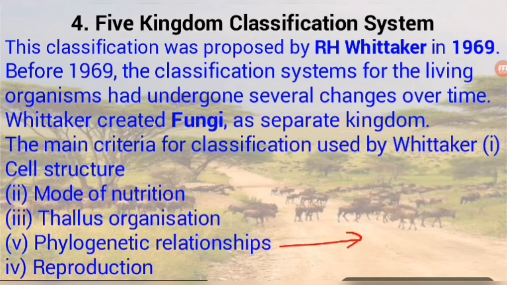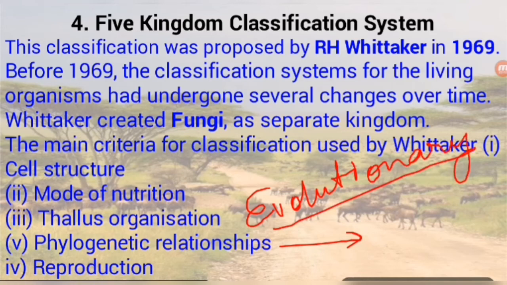Phylogenetic relationship: what is it? The phylogenetic relationship is the evolutionary relationship. We will see which type of phylogenetic relationships are found between two groups.